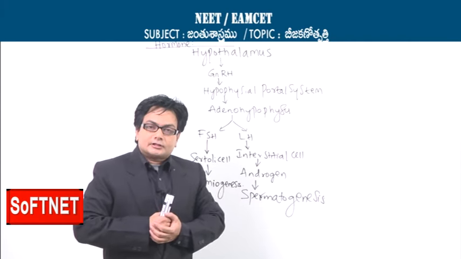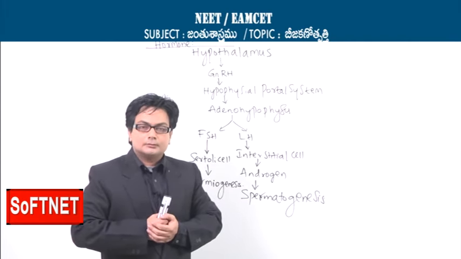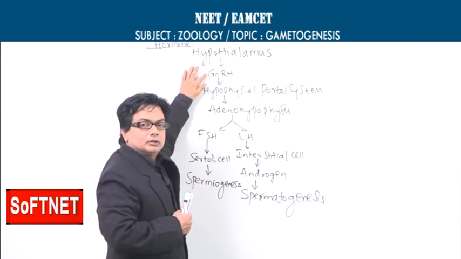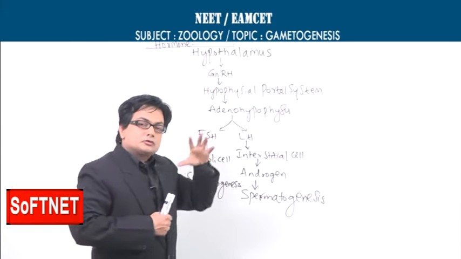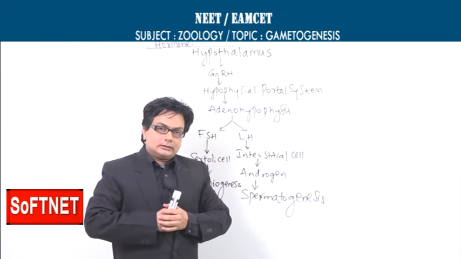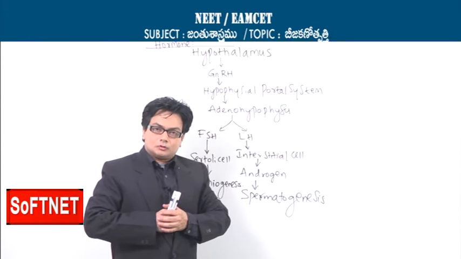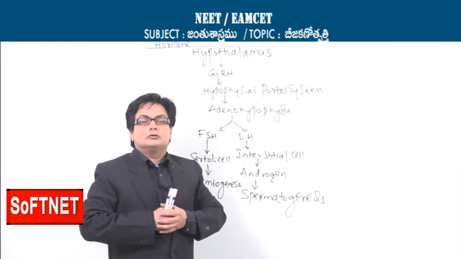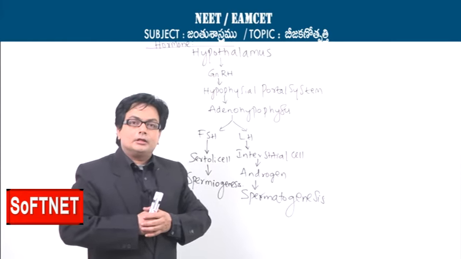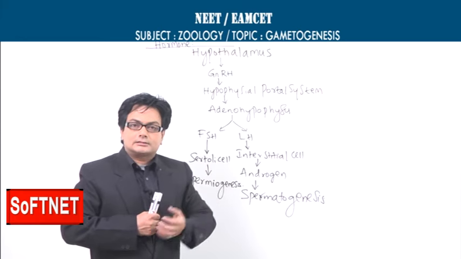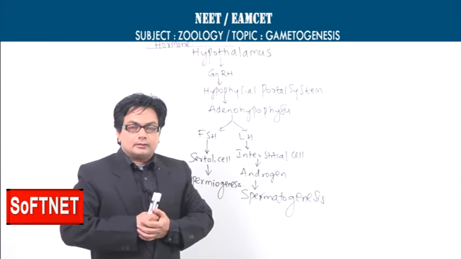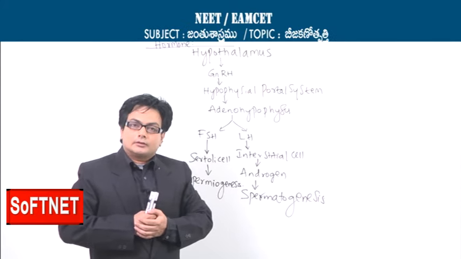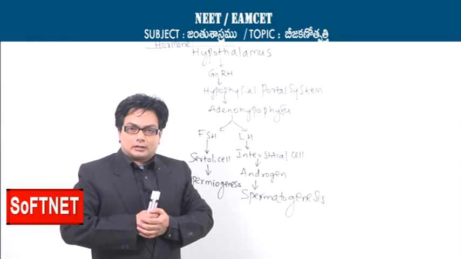The neurosecretory cells in fact release the neurohormones, and the neurohormone which I am referring to here is called the gonadotropin releasing hormone. These are small sized hormones, chemical messengers, neurohormones released from the neurons of the hypothalamus, and they will be transported by a very specialized portal system called the hypophyseal portal system, located in the pituitary stalk or the infundibulum.